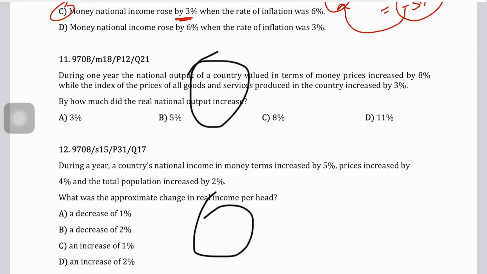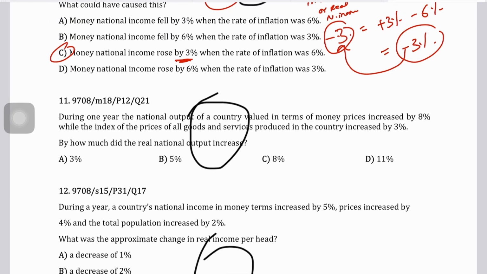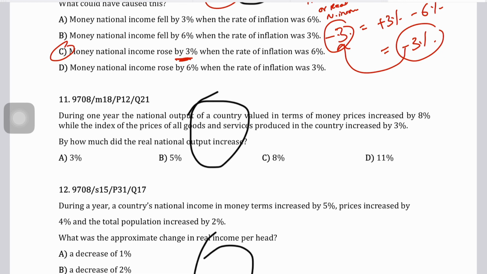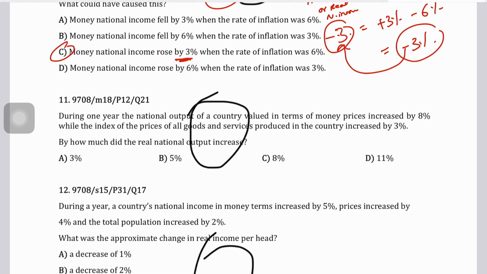Question number 11 says, during 1 year, the national output of a country valued in terms of money prices increased by 8%, while the index of the prices of all the goods and services produced increased by 3%. Index going up by 3% means that your CPI, the inflation rate measured by calculating the differences in the CPI, is going up by 3%. So for example, if the base year is 100 and your inflation goes up by 3%, the CPI of the current year would be 103, right? And so by how much did your real national output change or increase?